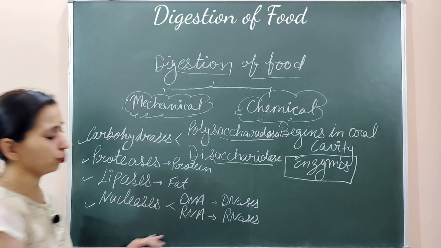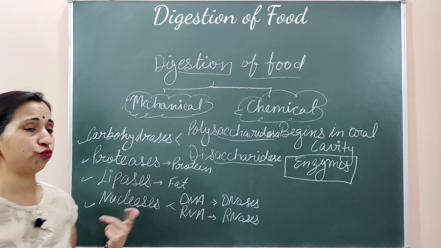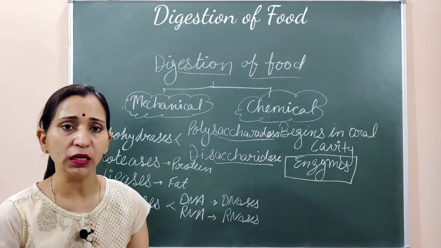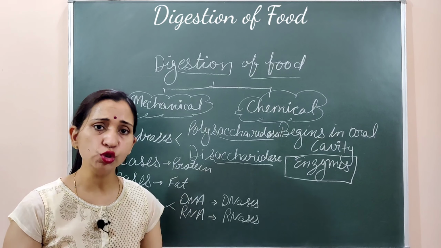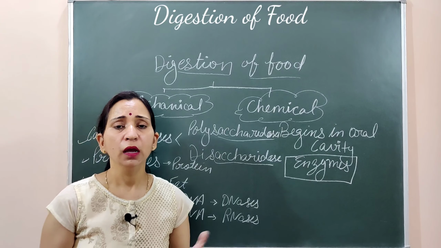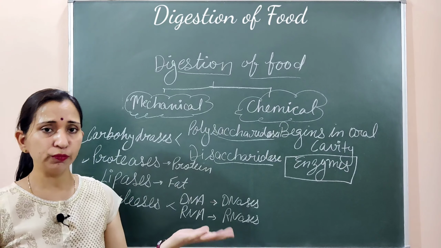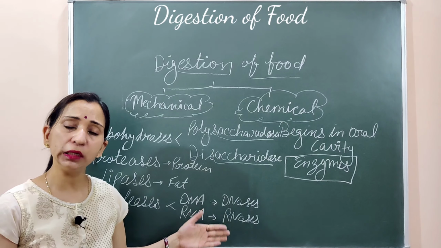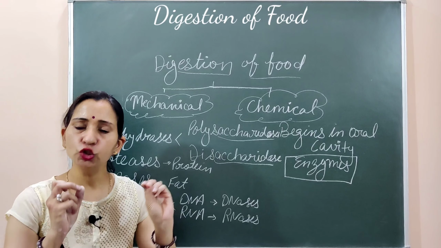वैसे यहाँ पे बात आपको समझनी जरूरी है कि डीएनए और आरएनए कहाँ से आ गया हमारे फूड के अंदर. DNA and RNA, these are the part of every living cell. As we are taking plants as a food material, the plant cells also contain DNA and RNA, as well as in the non-vegetarian diet where non-vegetarian things are taken inside. So all cells contain DNA and RNA. So these are also a component of our food and it should be digested.